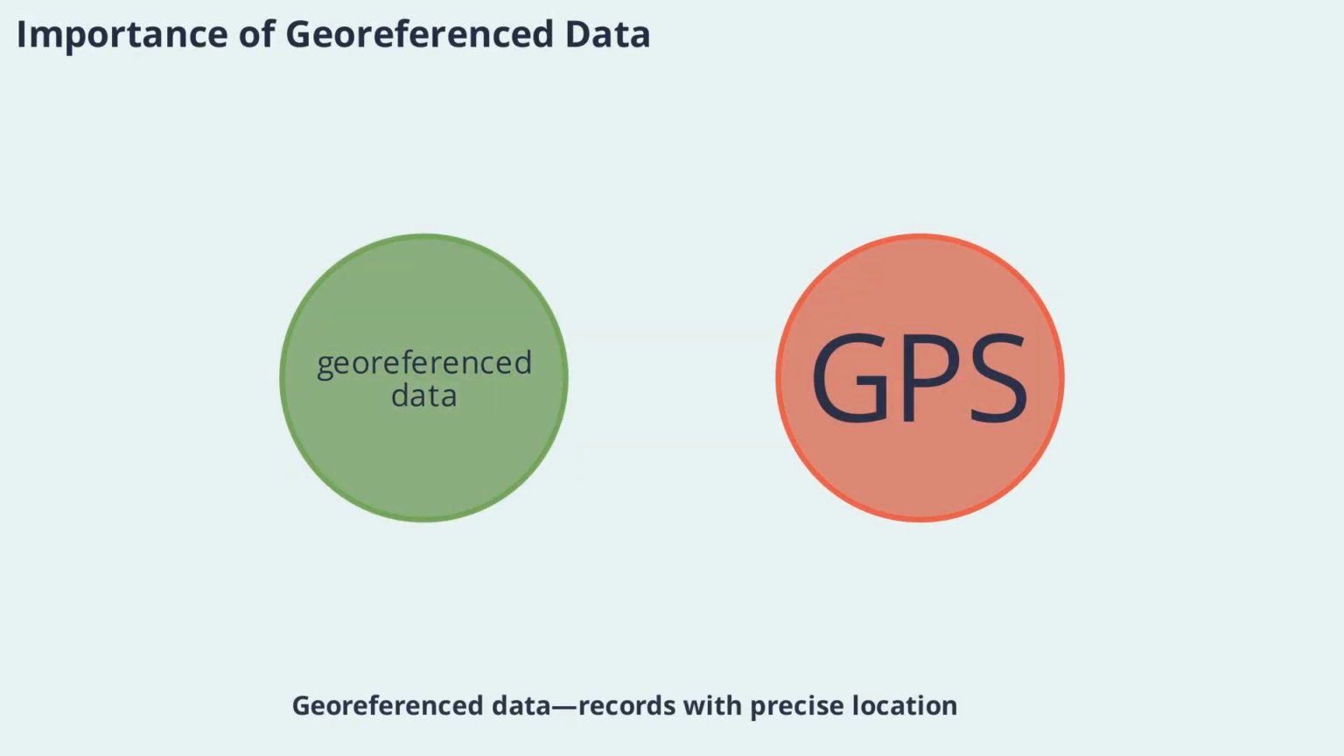Georeferenced data records with precise location coordinates are essential for accurate niche modeling. Without this information, it's impossible to link species presence to specific environmental conditions. Advances in GPS technology and digital databases have greatly improved the availability and accuracy of georeferenced occurrence records.